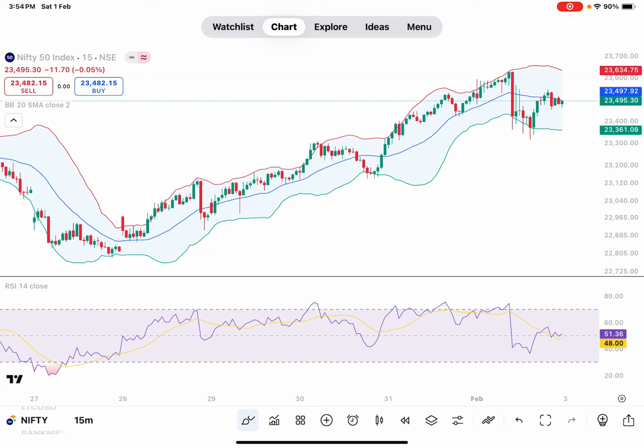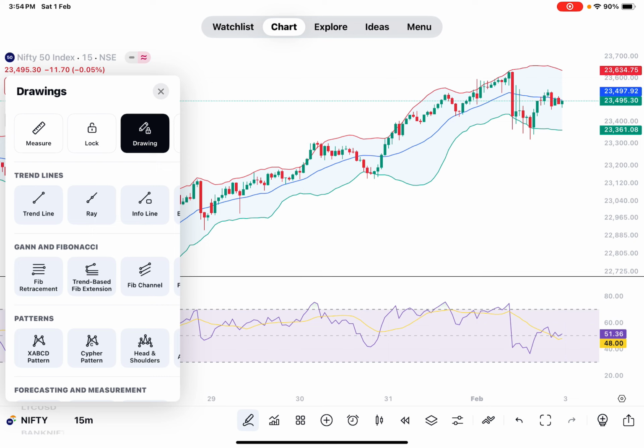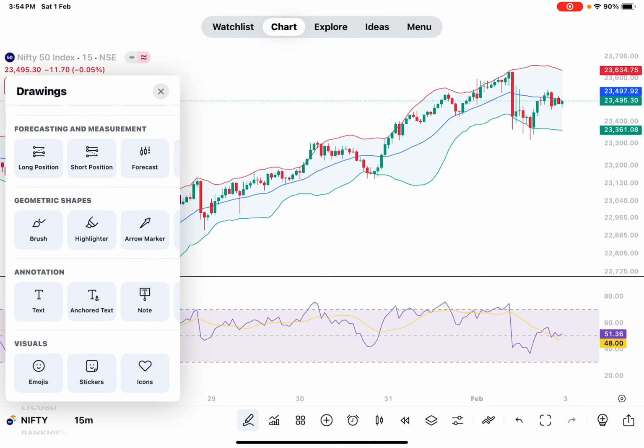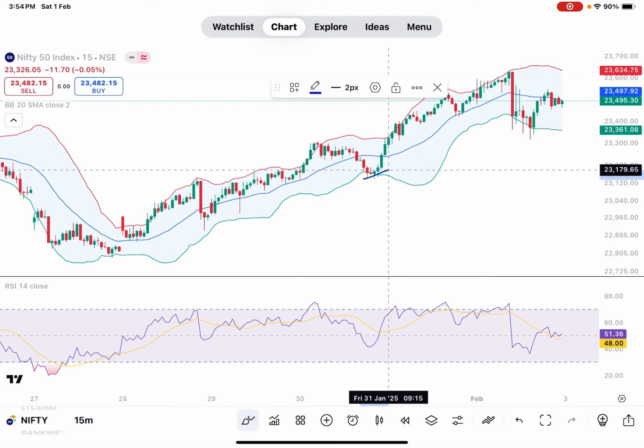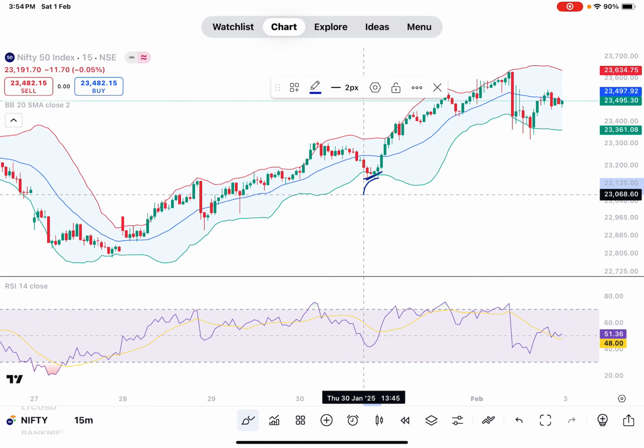So I have put a Bollinger Band and RSI. Only two indicators I am using, not more. My motto: fewer indicators, accuracy should be maximum, above 90%. See there. When the price touches the lower band, then you have to enter, and the stop loss should be this one.